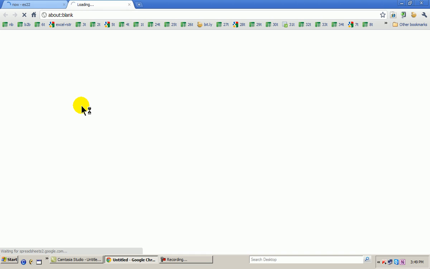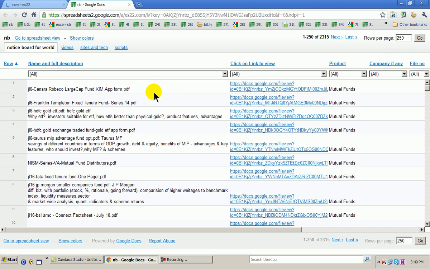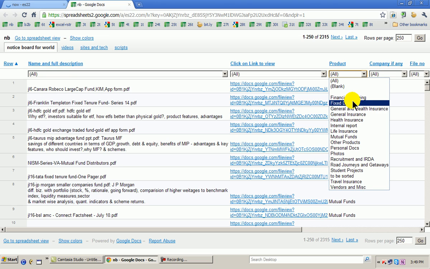All documents, presentations, materials, tables, any kind of documentation. We are into 2 businesses: one is retailing of financial products and one is recruitment for the financial industry. So based on the product, you can see financial planning, fixed deposits, all these, sorted from photos onwards, from student projects, travel insurance, vendors, miscellaneous, whatever. As of now, there are some 2,300 documents or presentations or materials out here. Every day, as we get more and more product literature and information and templates on mail, this 2315 will become 2316, 17, 18, and so on. So hundreds of things are out there.